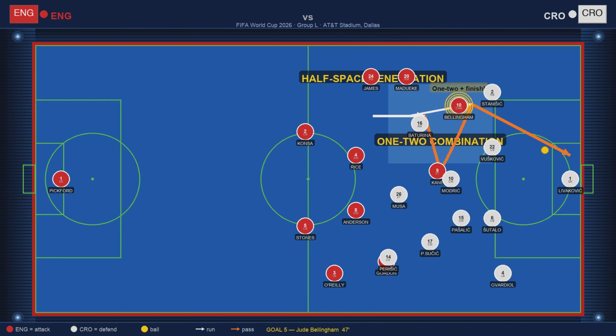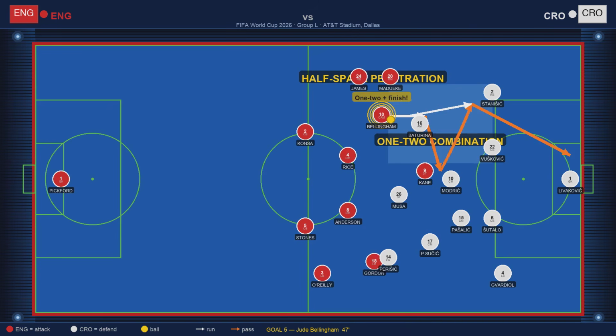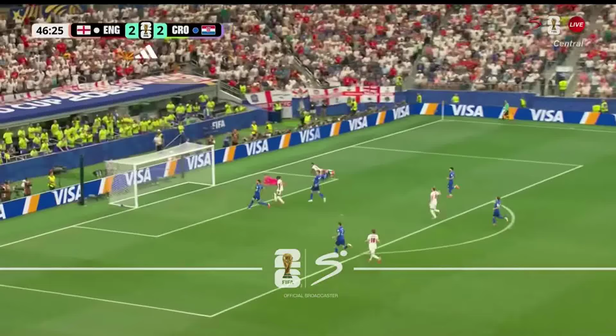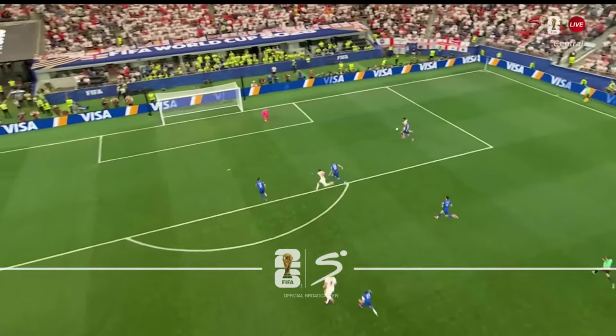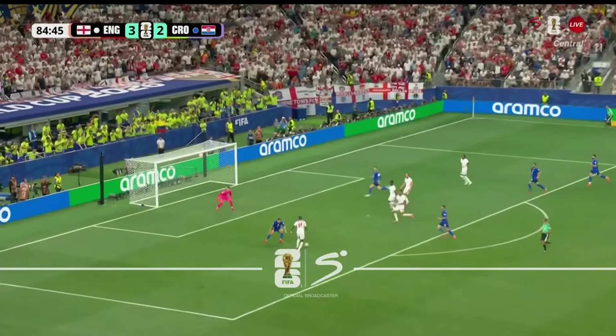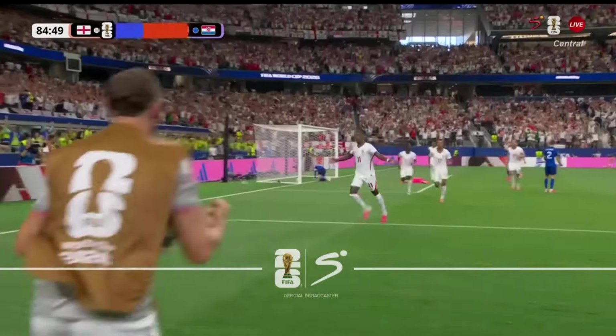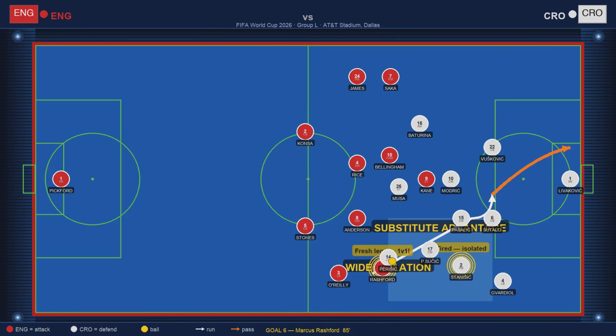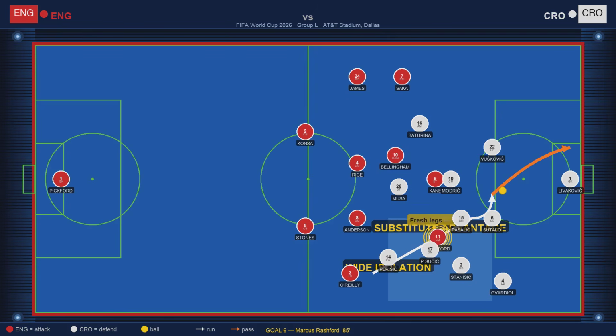85 minutes. Croatia needed 2 goals. Rashford. Fresh legs, 75 minutes of rest. Replaced Gordon on the left. The substitute advantage principle. Fresh legs against exhausted legs in a one-on-one situation creates an unwinnable contest. Rashford takes the ball wide left immediately. No time wasted. Stanisic, who has run 90 minutes, is in a 1v1 against a player who has barely broken sweat. This is not a contest.